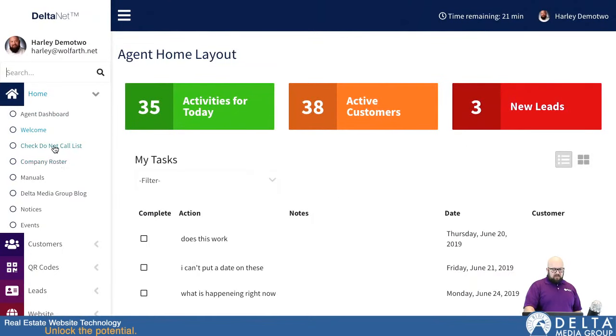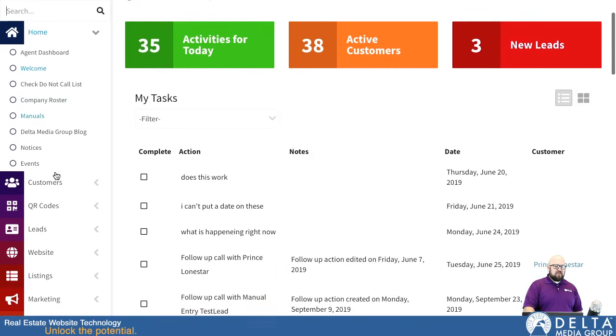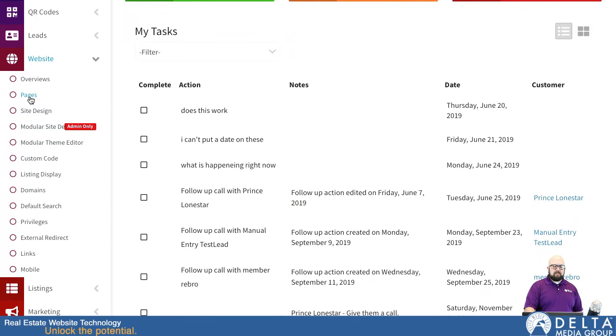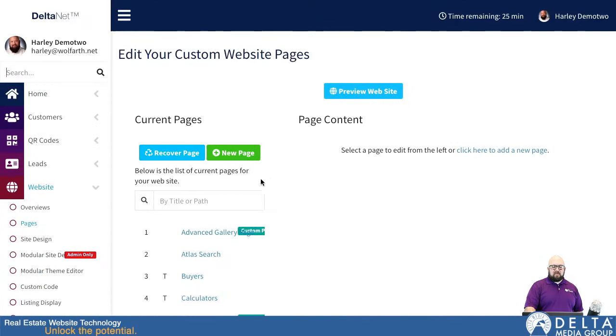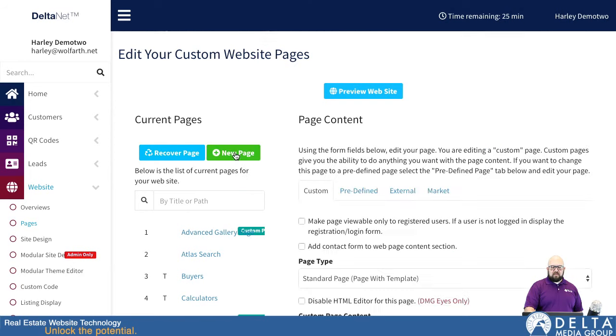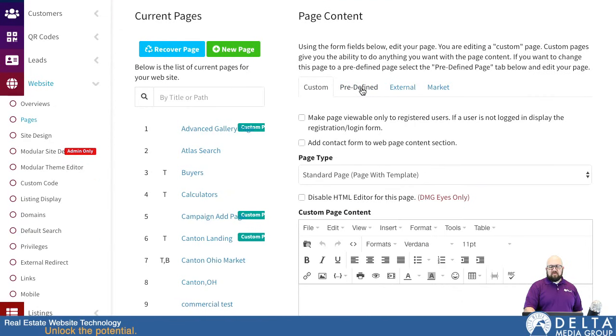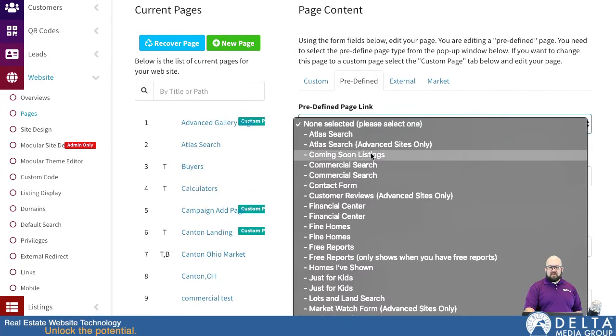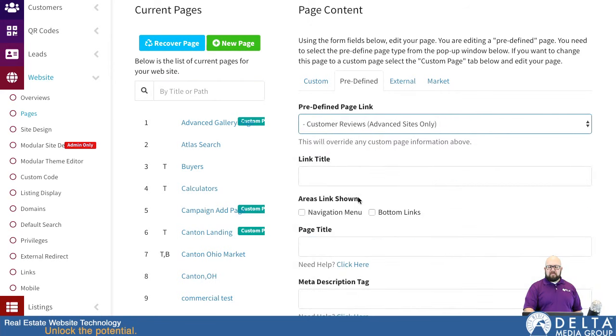So first and foremost, it is a good idea to put a link to your customer reviews page on your website. So we'll start off there. To do that, I'm going to go down here to Website and then Pages. And then we'll go over here to New Page. This is one of our predefined pages, so I'm going to click on the Predefined Page tab. And then down here under Predefined Page Link, we're going to select Customer Reviews.